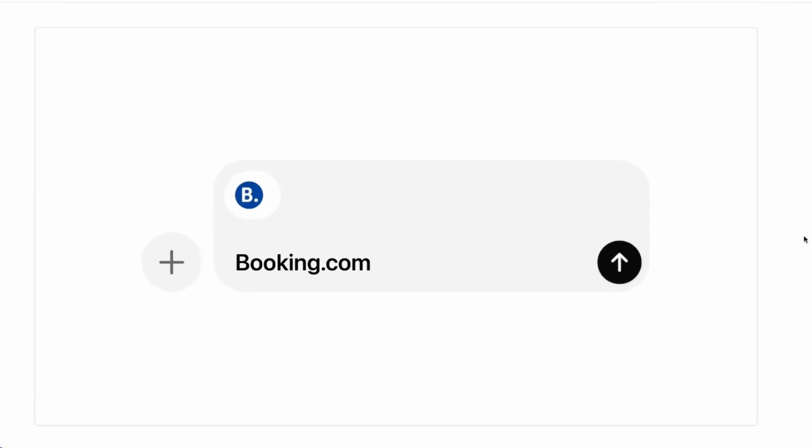OpenAI hosted Dev Day 2025 filled with amazing announcements. And here's everything you need to know about the Dev Day. First thing launched is the ability to call and use different apps within ChatGPT. And this is called apps in ChatGPT.